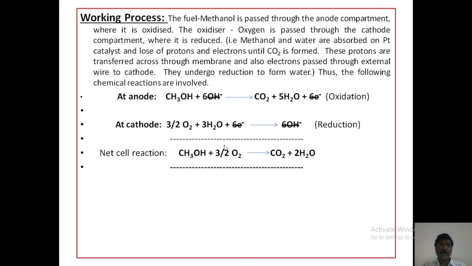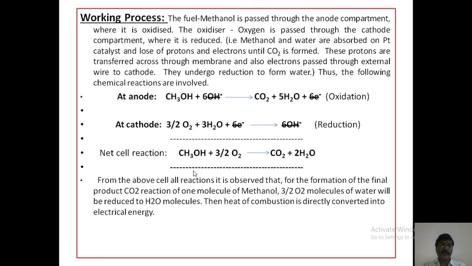This is the overall cell reaction of the methanol oxygen fuel cell. From the above cell reactions, it is observed that for the formation of the final product carbon dioxide, one molecule of methanol reacts with 3/2 molecules of O2. Then the heat of combustion is directly converted into electrical energy. The standard EMF of the methanol oxygen fuel cell is 1.21 volts.